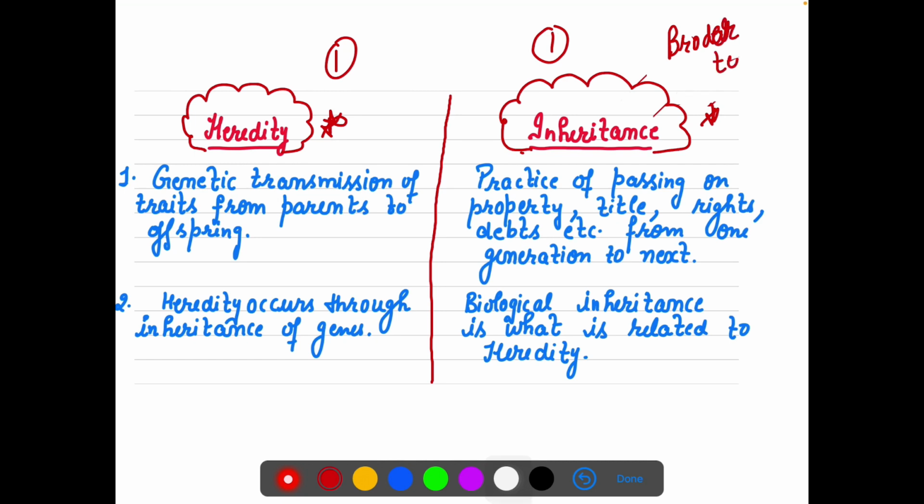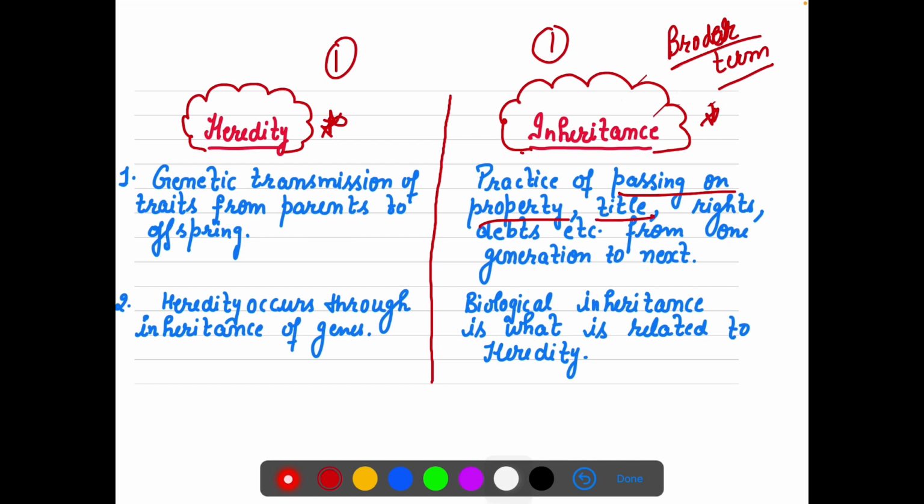I do not use inheritance only for genes, right? Inheritance can be passing on property, when your parents or ancestors have passed on some property to the further generation.